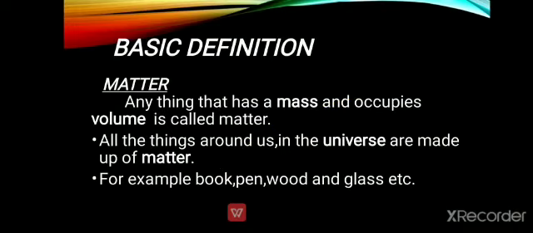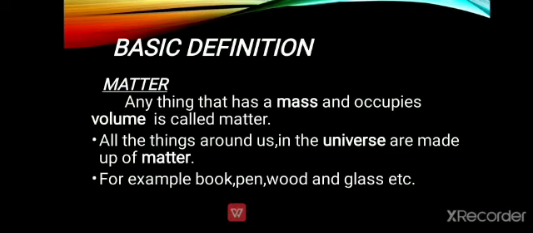Now come toward the basic definitions. The first one is matter. Before going to the definition of chemistry, you must know what matter is. Matter is basically the very basic thing which is the basis of all the sciences. How do we define matter? Matter is anything that has mass and occupies volume. Anything which has mass and occupies space is called matter.